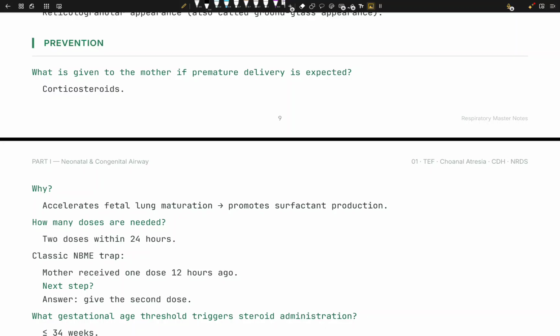Now we have two types of corticosteroids. We have mineralocorticoids, that's the aldosterone, and then we have glucocorticoids, that's the cortisol itself, right? Aldosterone: salt and water balance, right? And glucocorticoids, the cortisol itself: stress, anti-inflammatory, and so on. Okay, so why are we giving corticosteroids? First of all, let's build this concept about corticosteroids a little bit.